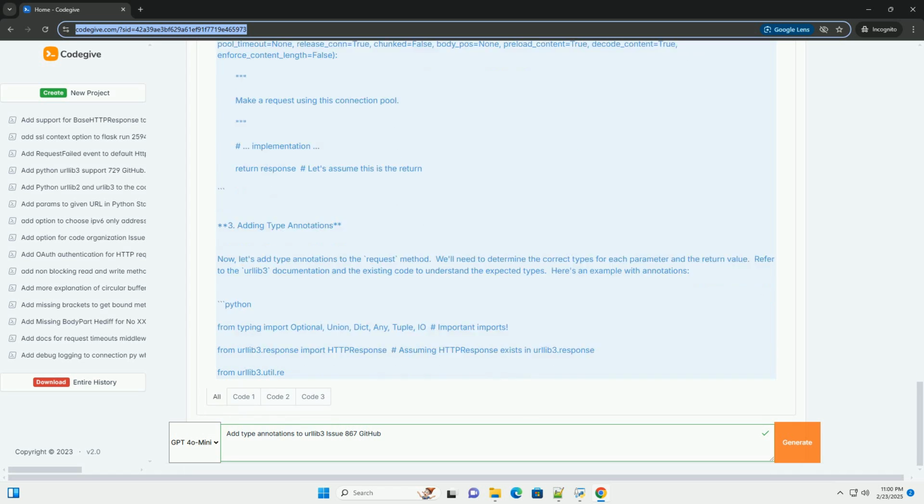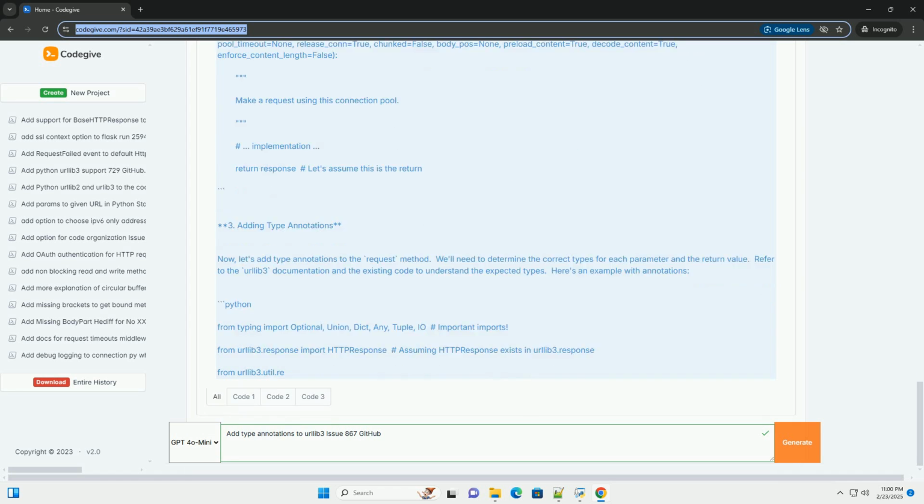3. Adding type annotations. Now, let's add type annotations to the request method. We'll need to determine the correct types for each parameter and the return value. Refer to the urllib3 documentation and the existing code to understand the expected types. Here's an example with annotations. Explanation of type hints.